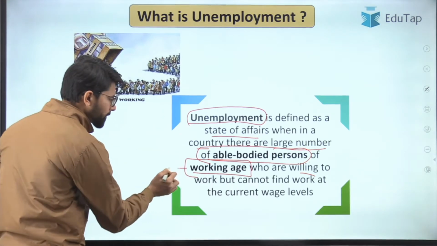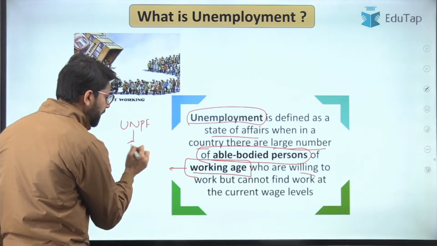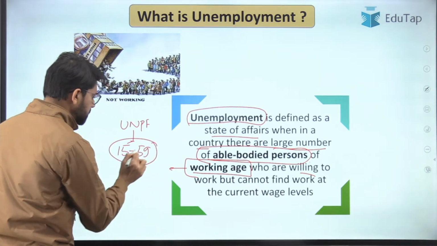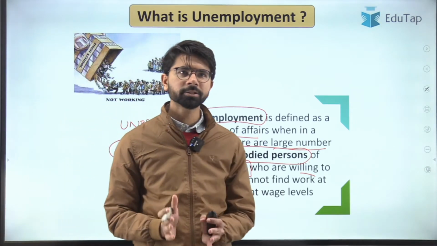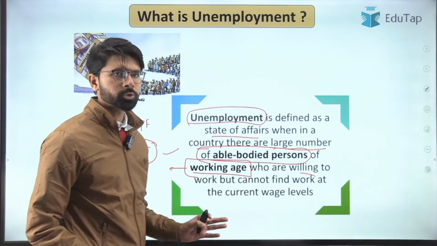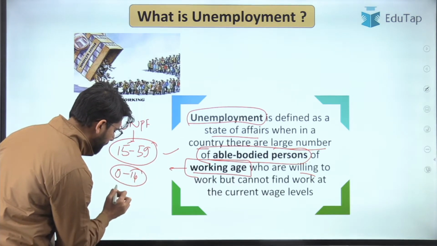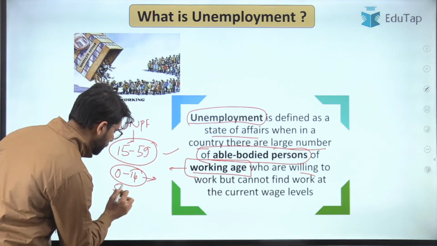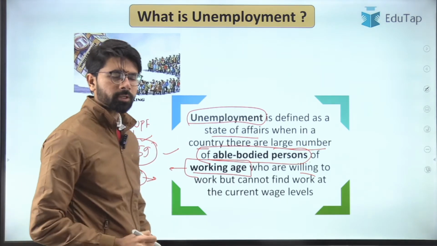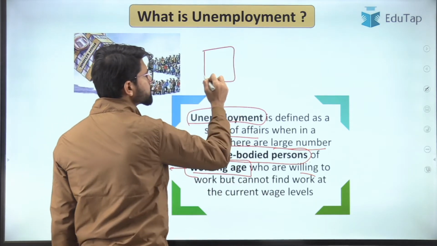As per the United Nations Population Fund, the working age population is defined as 15 to 59. Any person who falls within that age range will be within the working age group. Similarly, the 0 to 14 age group and 59 plus are considered dependent on this working age population. Let us understand this through a normal household that is visible across India.